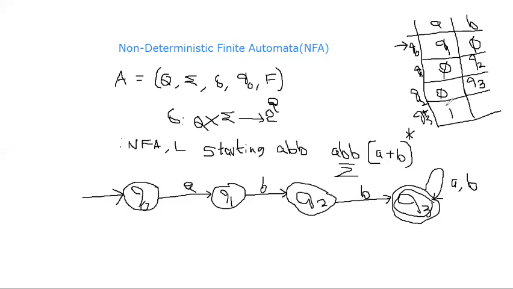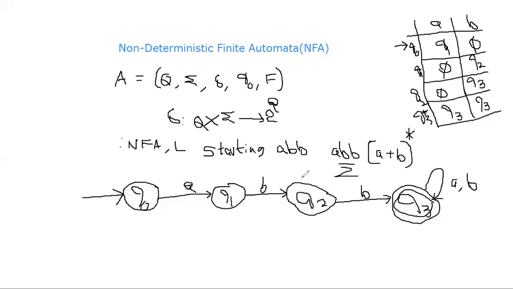Once your machine reaches the acceptance state, it must accept any number of A's and B's. That's why Q3 on A and Q3 on B is Q3 only. So this is the simple way of constructing an NFA starting with ABB.